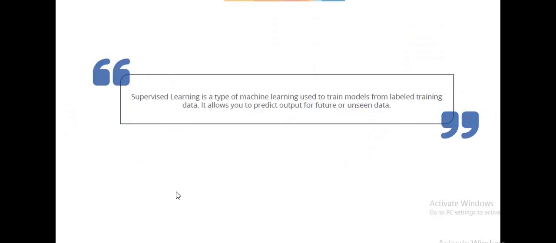Supervised learning is a type of machine learning. As we discussed, it has a target variable, target data. That means it is a type of machine learning used to train models from labeled training data. That means the columns in the data will have names, right?